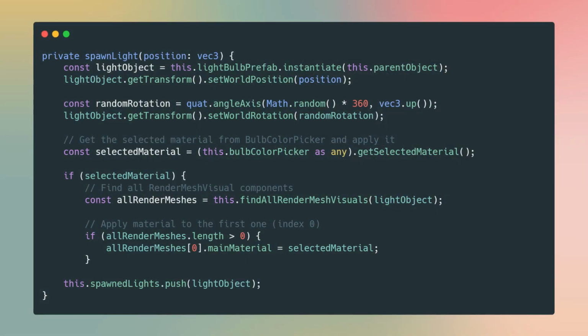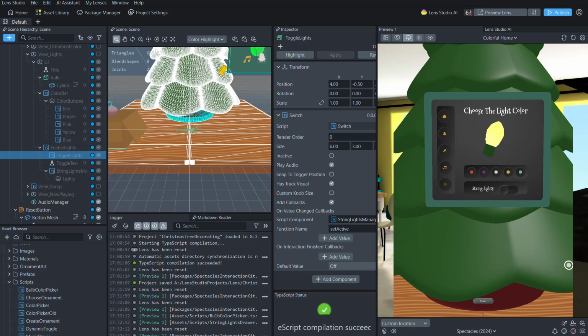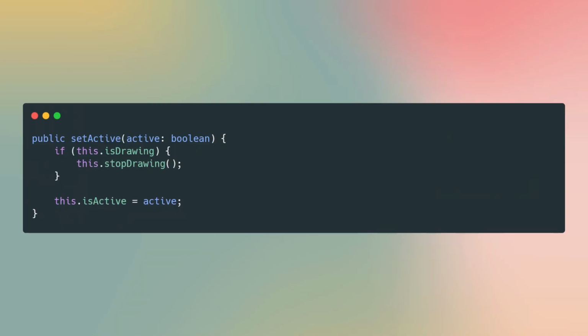Also, you may have noticed that the light bulbs spawn every so often when stringing the lights. I instantiated the light bulbs at a specified distance and made sure that the light bulb's prefab material was the same material that would have been selected from the color picker. Pinching is a super common thing to do when wearing Spectacles, so I made sure to keep the light stringing functionality disabled until the string light toggle was enabled. The toggle button is controlled with a boolean that determines whether light stringing is active. If it's active, then the lights can be strung.